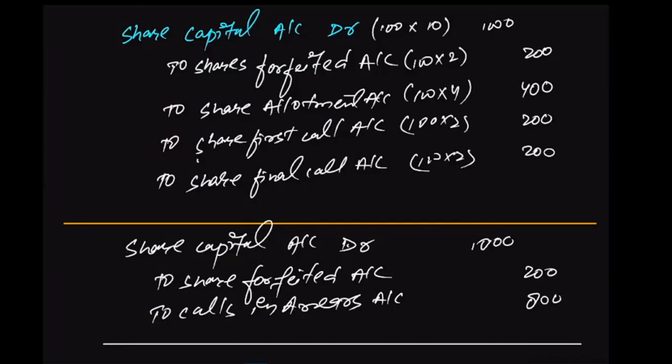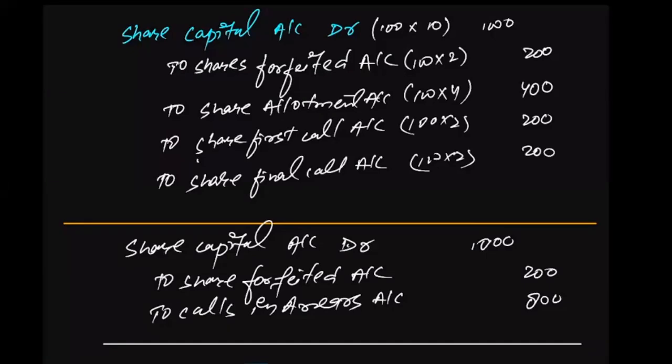And in case of forfeiture of share, the amount that has already been paid by the investor, either on application or on allotment or first call, will be forfeited by the company. All right. And this is not required to be returned back to the investor.